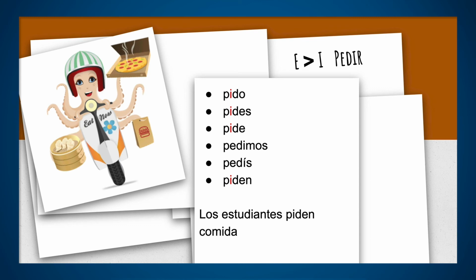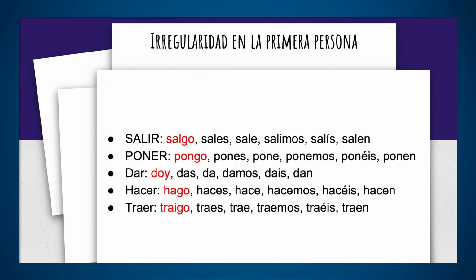Okay, and that's what we call code switching. You say a word in English, you recognize it, and you say it in Spanish, you also recognize it, because now you know what they mean. In these slides, you will see that you got other irregular verbs. And these ones are irregular because the first person changes. Notice, salgo, pongo, doy, hago, and traigo. If just one person decides to change their conjugation, this verb is considered irregular.